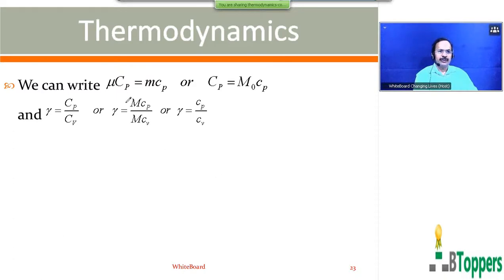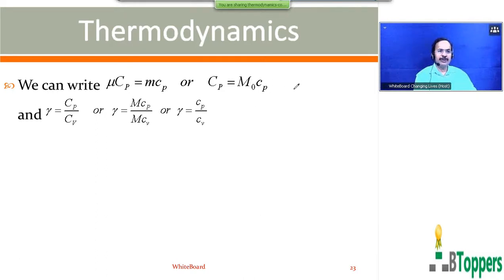We can write nu capital C subscript capital P equal to small m into small c subscript small p, or capital C subscript capital P is equal to M naught into small c subscript small p. That is, molar specific heat of the gas at constant pressure is equal to molecular weight of the gas into ordinary specific heat of the gas at constant pressure. M naught represents the molar mass of the gas.